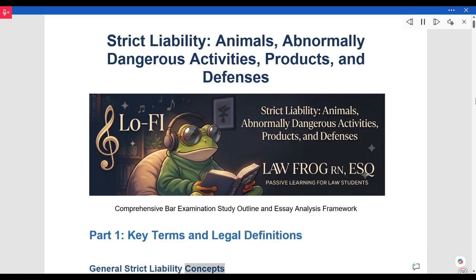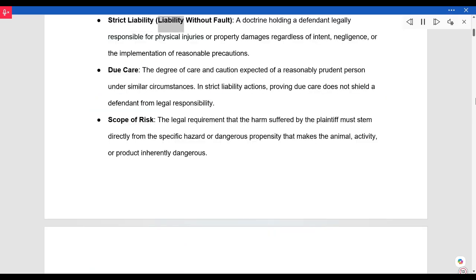General strict liability concepts. Strict liability. Liability without fault, a doctrine holding a defendant legally responsible for physical injuries or property damages regardless of intent, negligence, or the implementation of reasonable precautions.